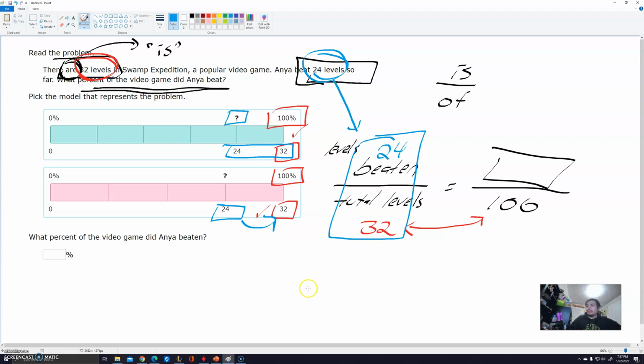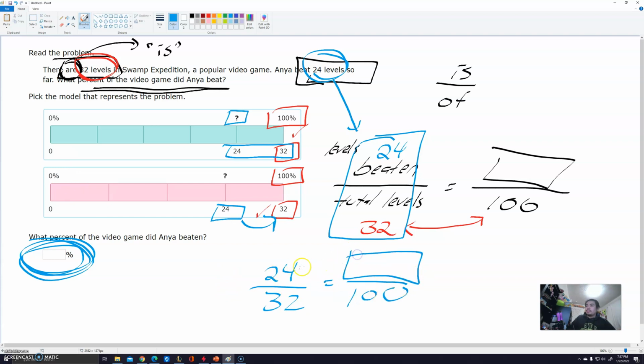Just in case, this is what we're going to do. We're going to find the percentage here. This is an example where we actually solve first and determine which of these is correct. 24 out of 32 is the same as some number out of 100. The problem is we can't make 32 become 100 easily. So what we're going to do is simplify. 24 and 32 are multiples of 8, so we can divide both numbers by 8, or you can divide by 2 and 4. But I'm going to do 8 because that's their GCF.